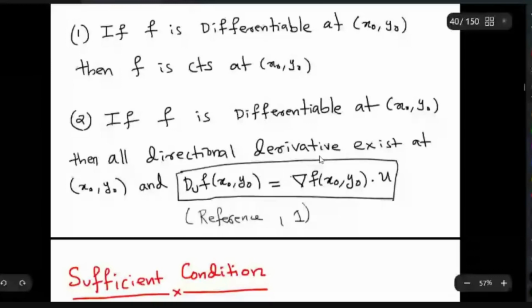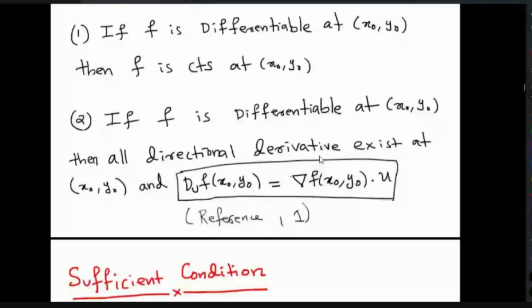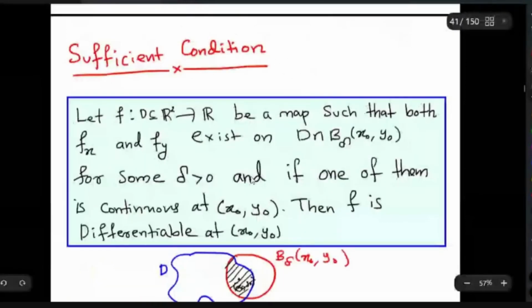Since the partial derivatives are a particular case of directional derivative, that also automatically exists. So differentiability implies the existence of partial derivatives. On the other side, if the partial derivatives exist, it does not guarantee that the function is differentiable. In order to have differentiability, one of the partial derivatives has to be continuous in a small neighborhood of x0, y0 intersection D. In this region, it should be continuous. One of them has to be continuous.